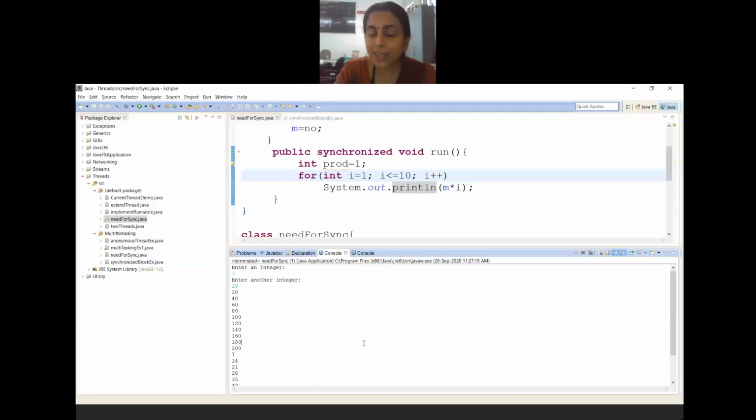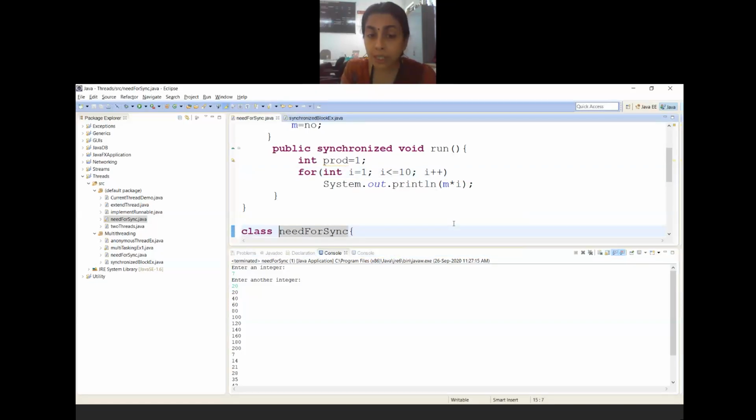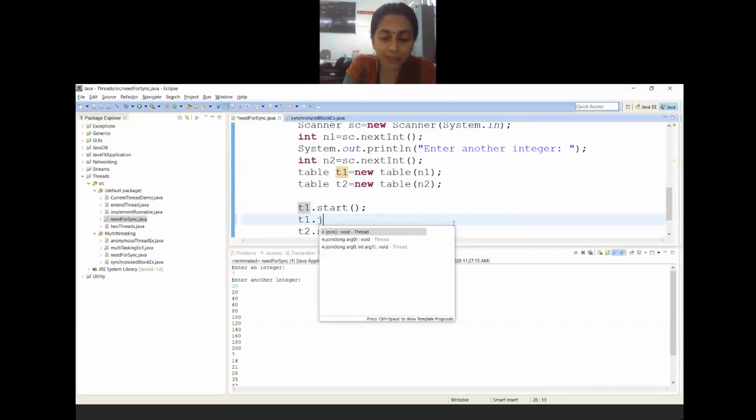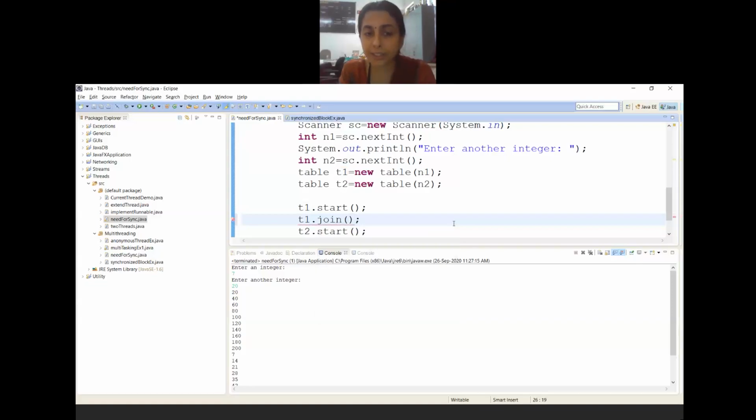Then you may ask me, can I make sure that 7's table comes first, then 20's table comes? Yes, you can. How? We have done it previously. In the last example that I had written, I had written T1.join. This is where synchronization is different from join. Let me go through this program. I had written T1.start and then T1.join. Do you remember that? Please try to remember that.